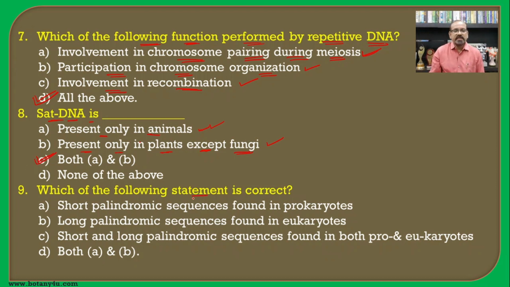Which of the following statements is correct? The first one, short palindromic sequences are found in prokaryotes, is correct. Long palindromic sequences are found in eukaryotes, this is also correct. Short and long palindromic sequences found in both prokaryotes and eukaryotes is wrong, and hence both A and B is the correct answer for this question.